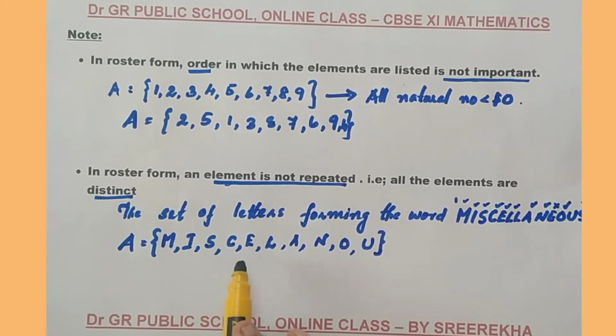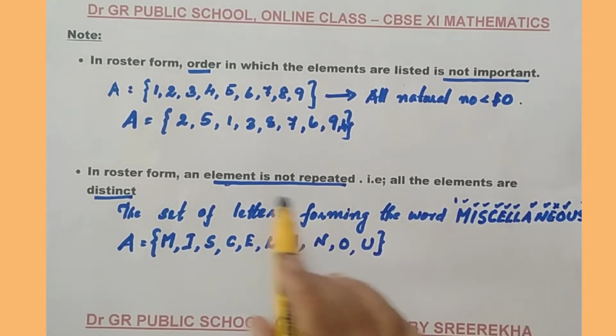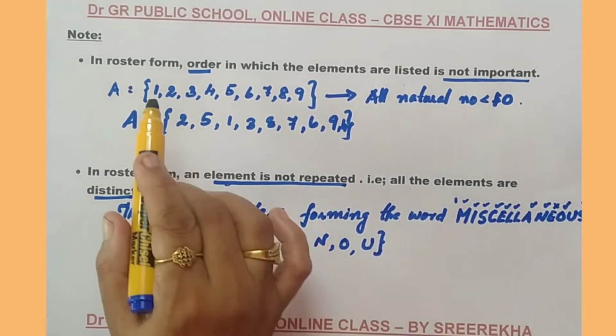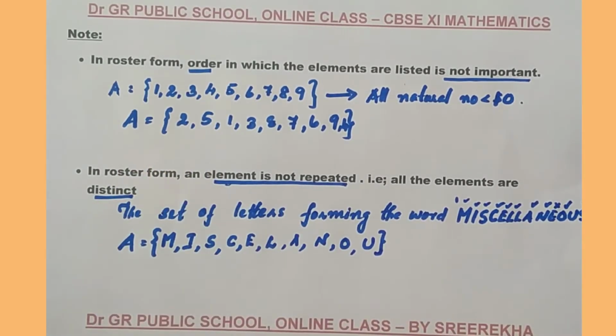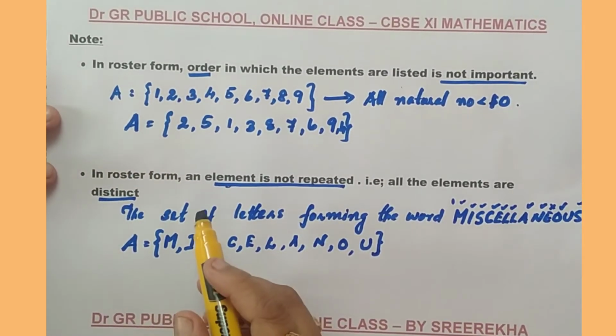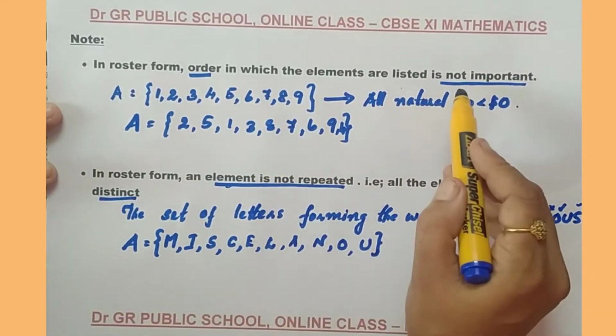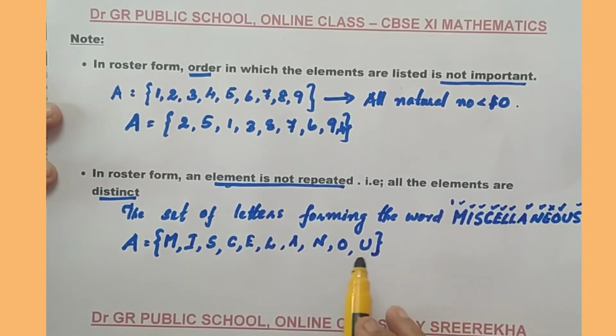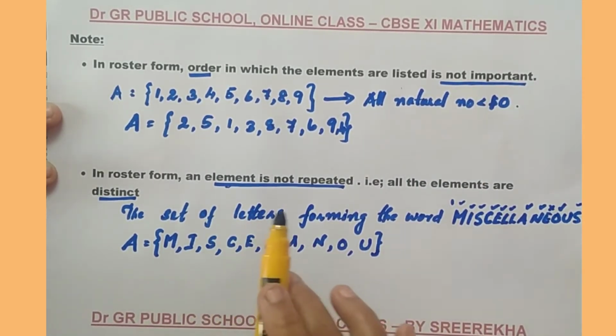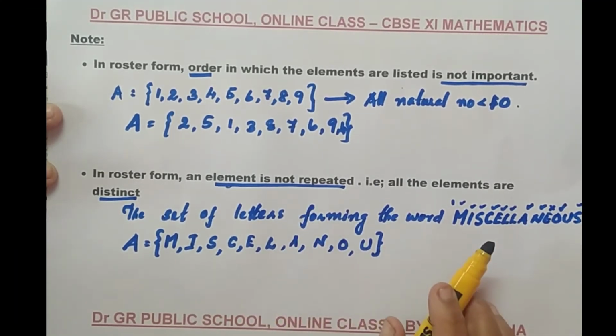Why? Because the elements should not be repeated when writing in a roster form. So these are the two very important properties of a roster form. The first is that you can write the elements in any order, and the second one is that the elements of the set should not be repeated.